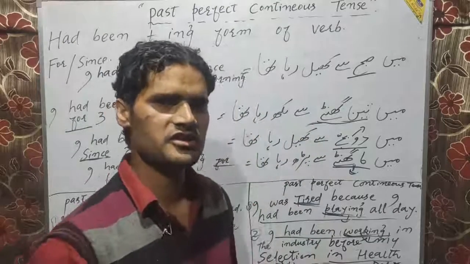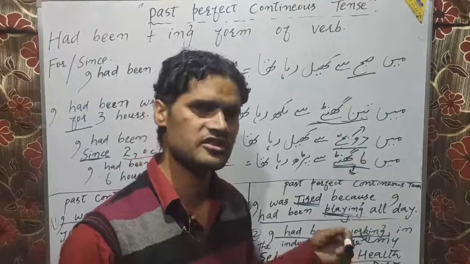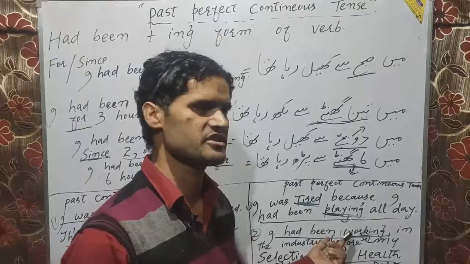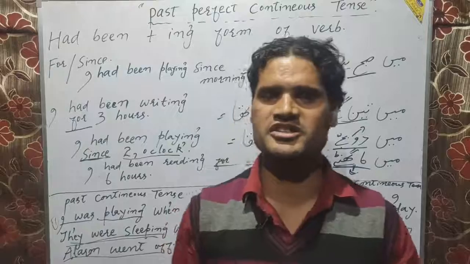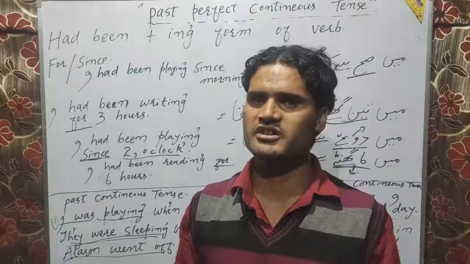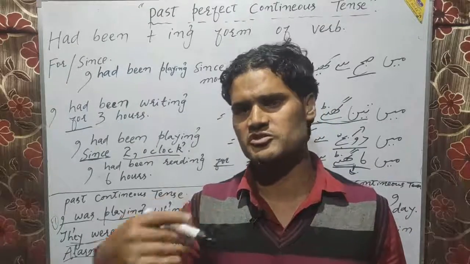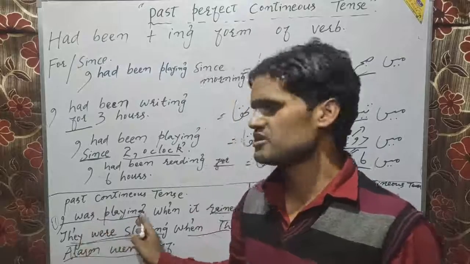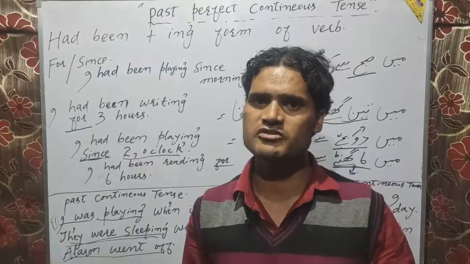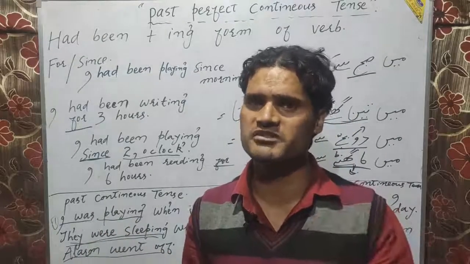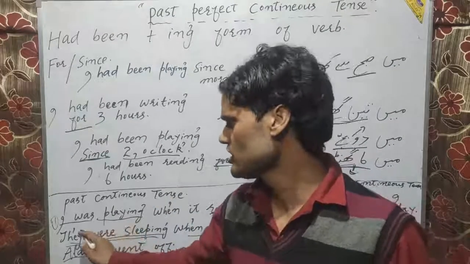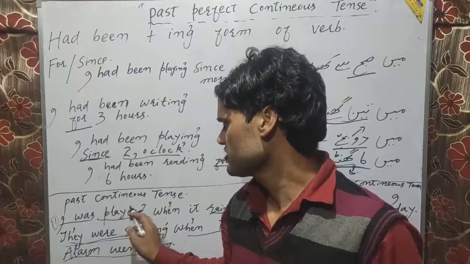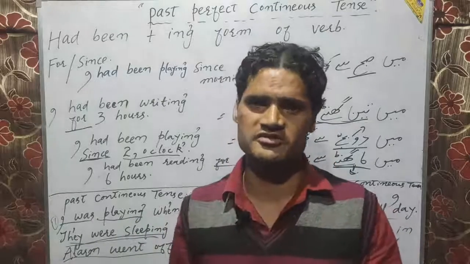No, here the word interruption has nothing to do with either sentence. But when a longer action is interrupted by a shorter action, at that time you must use the past continuous tense. Whenever it comes to discussing the interrupting behavior of a particular phrase or clause, then you must use the past continuous tense for the longer actions.